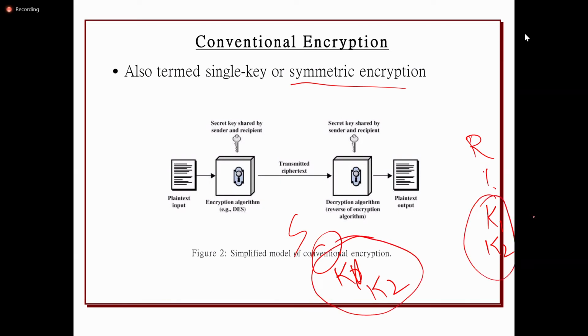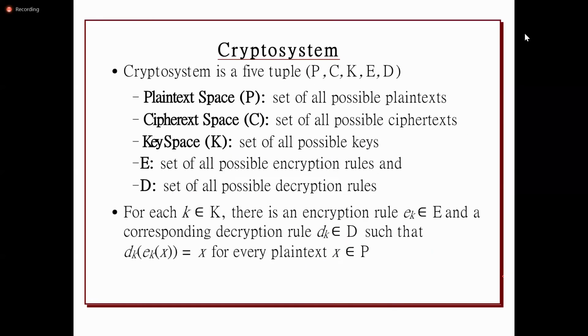Decryption can also use multiple keys. If whatever is used at the sender side is the same as at the receiver side, then that is called symmetric. If the sender is using K1 and K2 and the receiver is using K3 and K4, then it is asymmetric encryption. Anyway, we'll discuss all symmetric and asymmetric encryption algorithms in module 2. And this is just terminology.